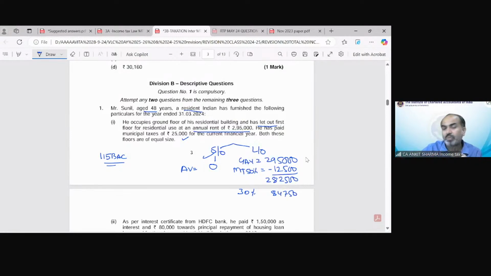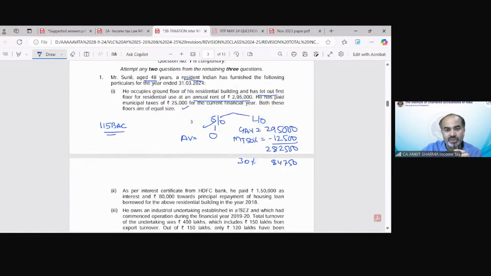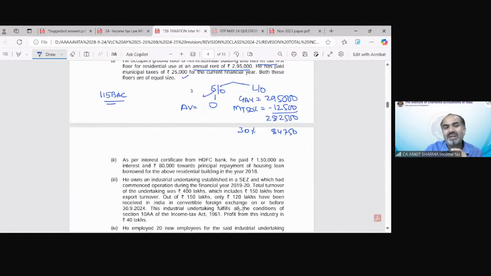Now point number 2 is about the interest provision. You can see as per the interest certificate from HDFC Bank, he paid 1,50,000 as interest and 80,000 towards principal repayment of the housing loan. So the principal is for section 80C, and the interest is for income from house property.